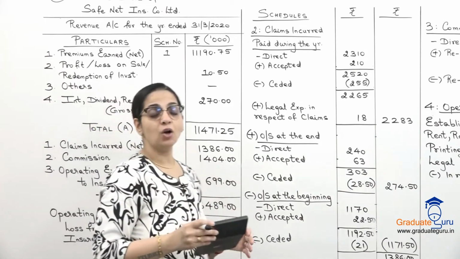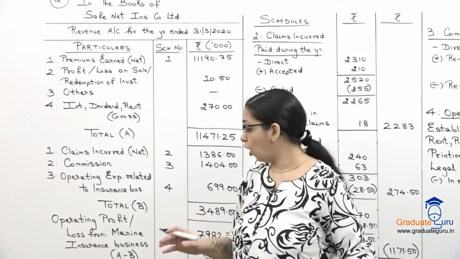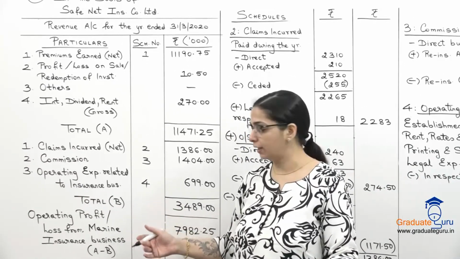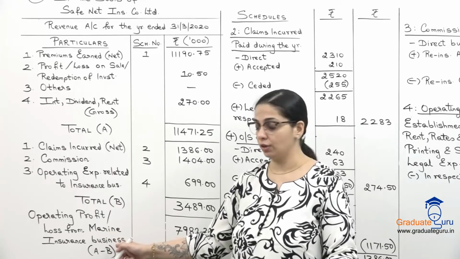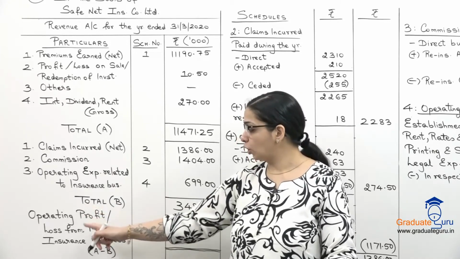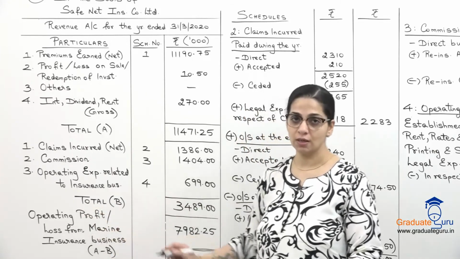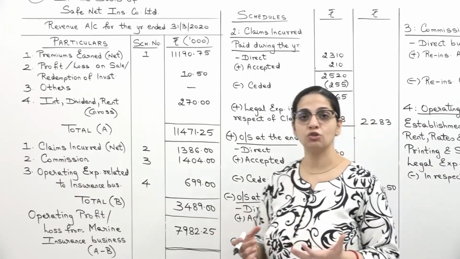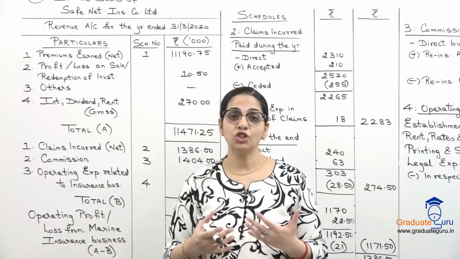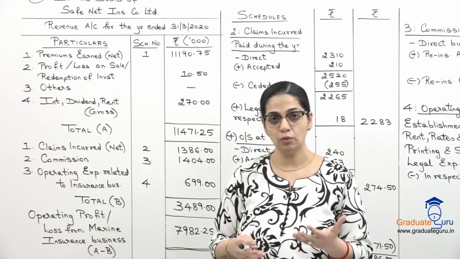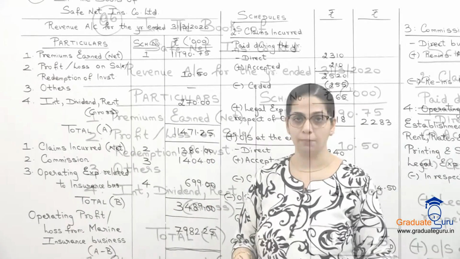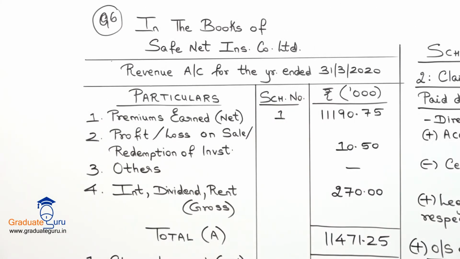So this is our operating profit from marine insurance. Because we are preparing the revenue account of marine insurance, I have specified over here operating profit or loss from marine insurance business. So this is our final answer. So I hope you've understood how we show the different schedules in respect of the revenue account. So copy all of this down and then we'll take up a homework sum.